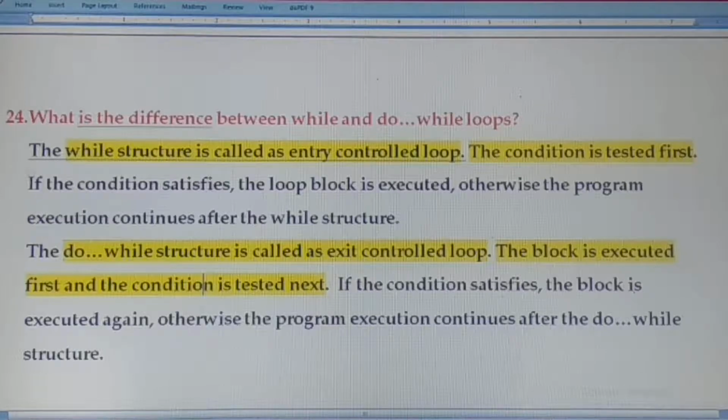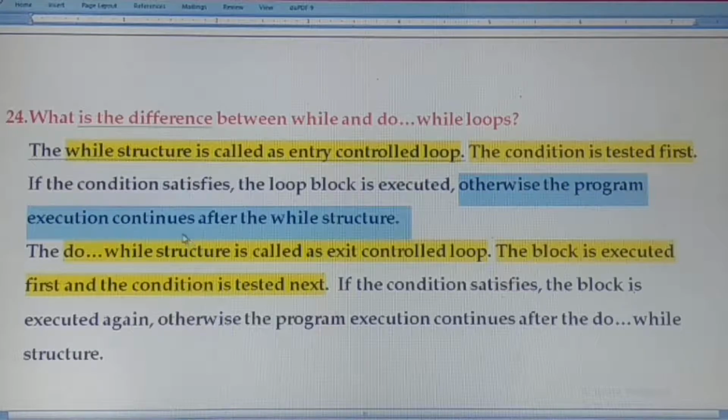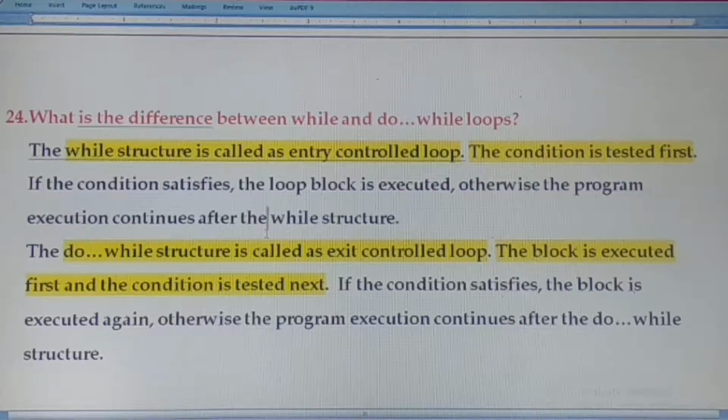If the condition is satisfied, the loop block is executed. Otherwise, the program execution continues after the while structure. In the do while loop, if the condition is satisfied, the block is executed again. Otherwise, the program execution continues after the do while structure. The main difference: one is entry controlled, the other is exit controlled.